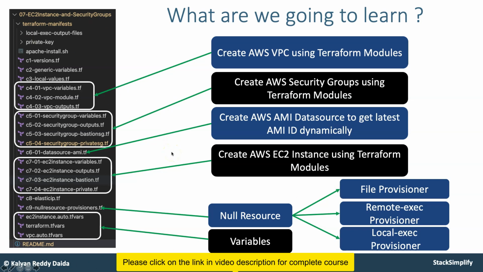Okay, so for every module you are going to have this type of slide named what are we going to learn. In that, these three are the configurations for your VPC, these are the configurations for your security groups, these are the configurations for your EC2 instance, and these are the configurations for your null resource or variables. So we are going to depict everything in detail and discuss it before going for implementation. This slide is common and will be there for each and every implementation, so you can review when you reach those sections. For a sample, I have put one module here for reference.